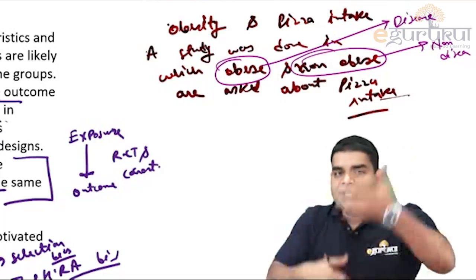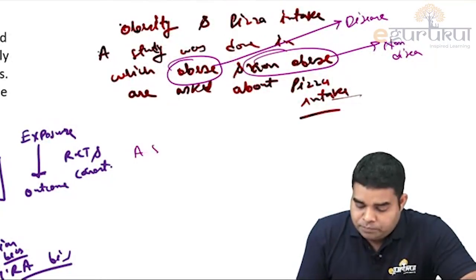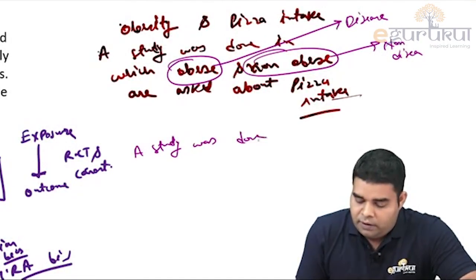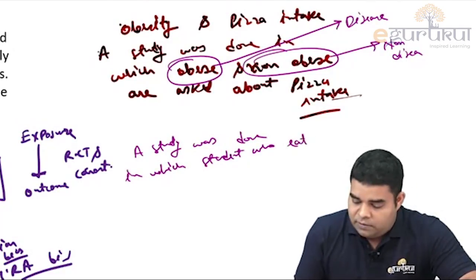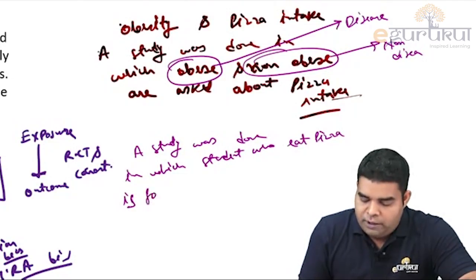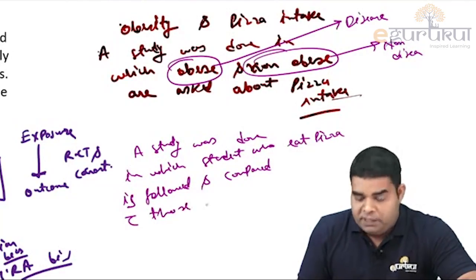But suppose I change this study and a study was done in which students who eat pizza are followed and compared with those who don't eat pizza.